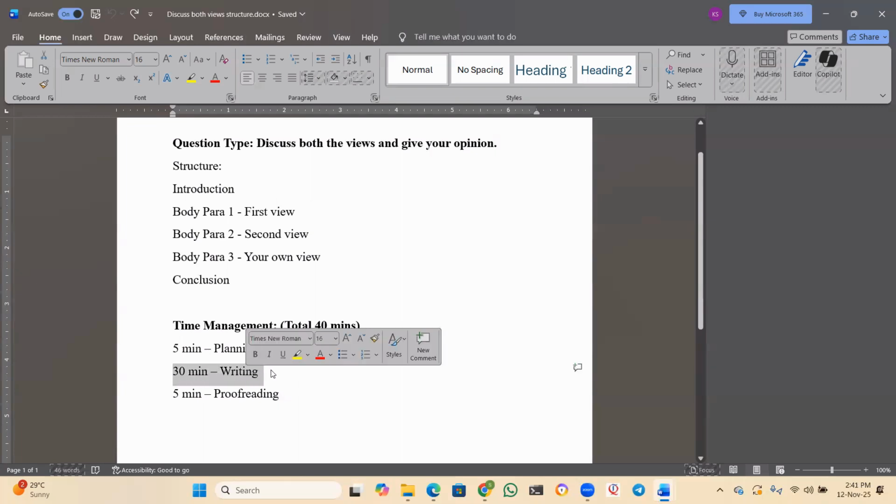After 5 minutes, you will start writing non-stop for the next 30 minutes. You will write the introduction, body paras, and then conclusion, everything. Then the last 5 minutes, you have to do proofreading. What is proofreading, sir? Checking what you have written. In this proofreading, what will you check? You will check for the word count. You will check for any grammatical mistakes. You will check for any spelling mistakes. Also you will check for the format. Have you written in this structure or not? So, structure you will check.